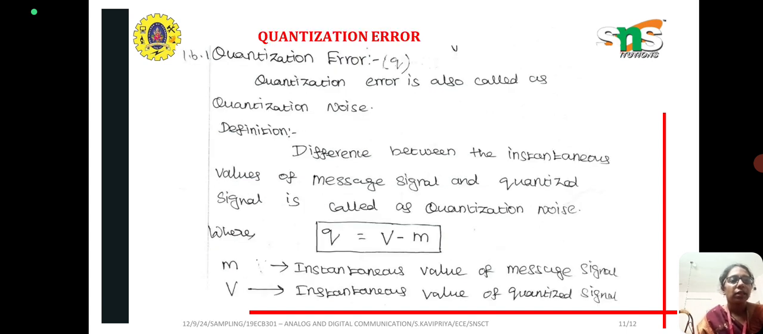And next is quantization error. Quantization error is also called quantization noise. It is the difference between the instantaneous value of the message signal and the quantized signal. So what is the actual value of the message signal and what is the quantized value? V is the instantaneous value of the quantized signal and M is the instantaneous value of the message signal. By taking the difference between these two, we will get the quantization error. Q is equal to V minus M.